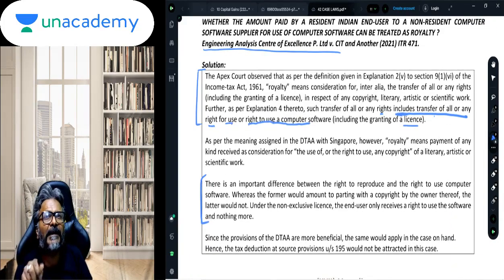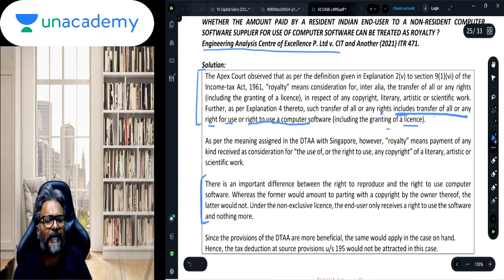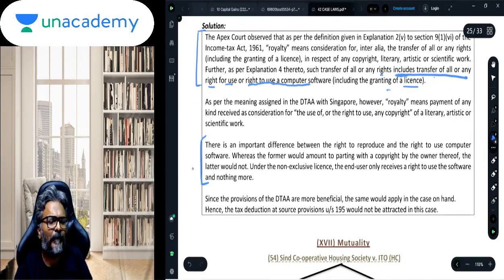This is our Indian Income Tax Act definition. Royalty will include any payment made for the transfer of all or any right to use the computer software, including the granting of a license. Now this is what I have put across over here.